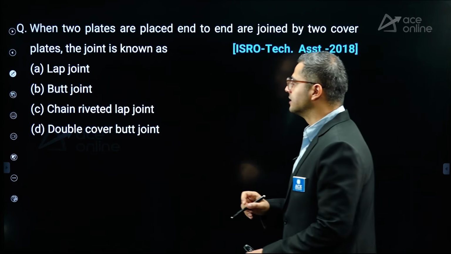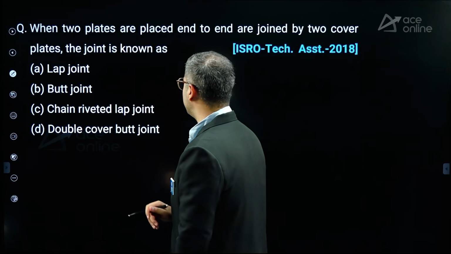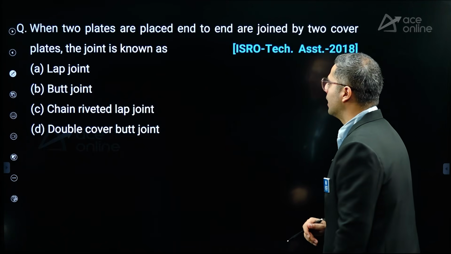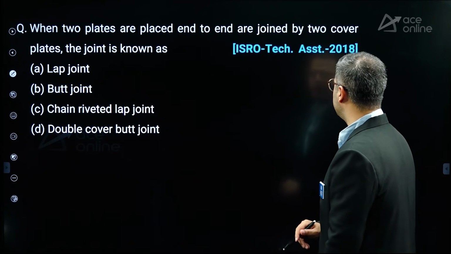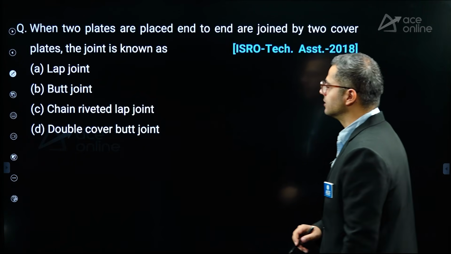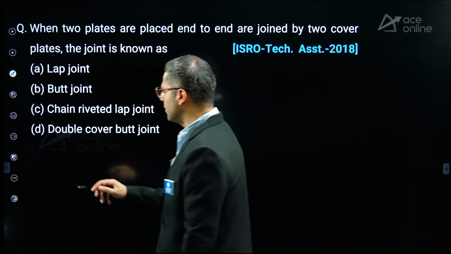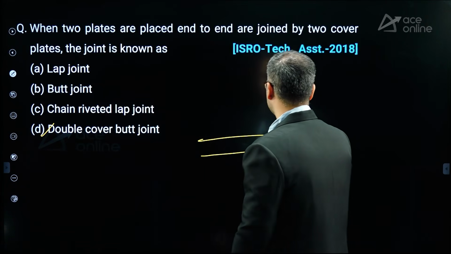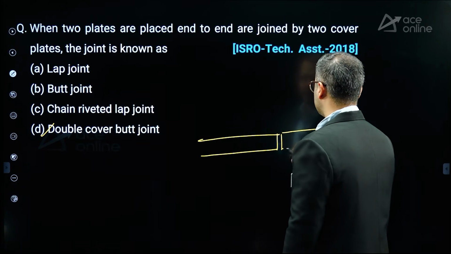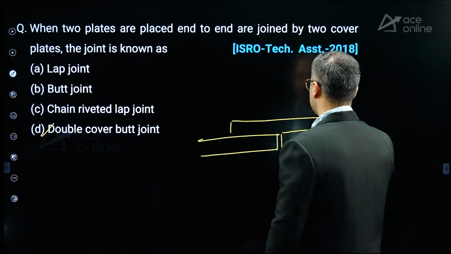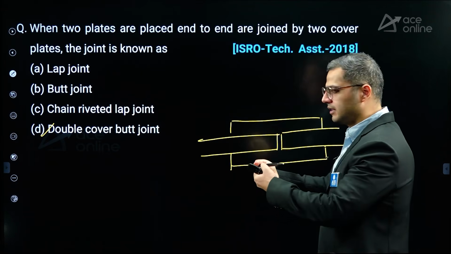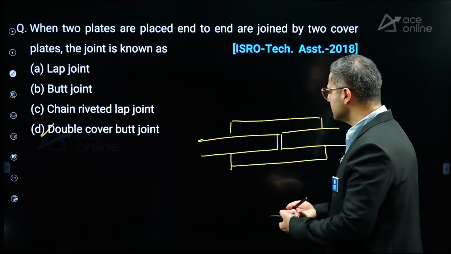Apart from that, let's see this question over here. They are saying when two plates placed end to end are joined by two cover plates, it will be called a double cover butt joint. It's quite easy. In a double cover butt joint, you tend to see that the plates are connected edge to edge, right?